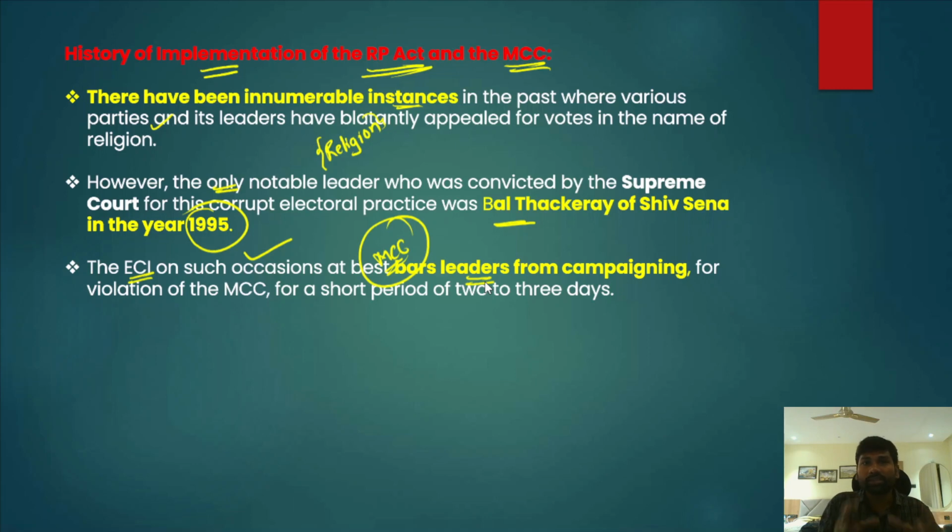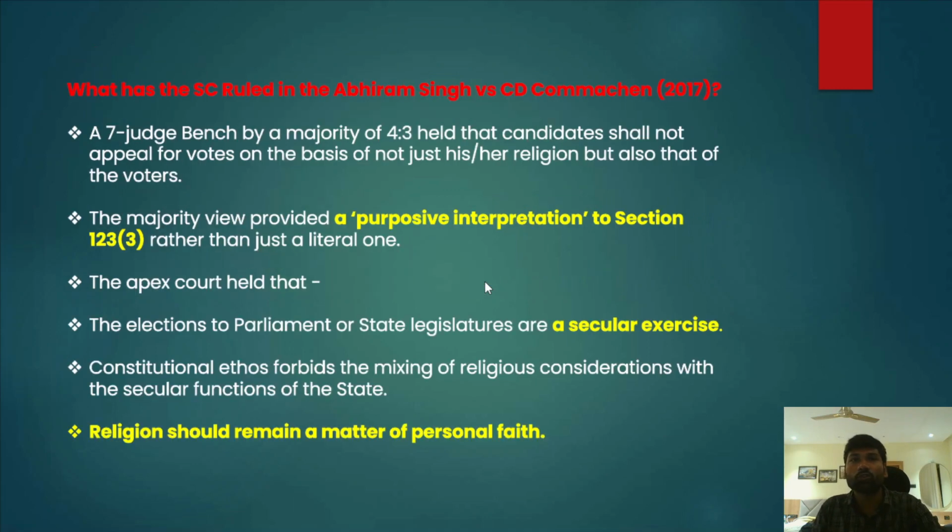So this is a brief history of implementation of the Representation of People Act and the Model Code of Conduct. However, even though people have been blatantly using those things as tools to mobilize voters, punishments are rarely given to the people who violate these rules.